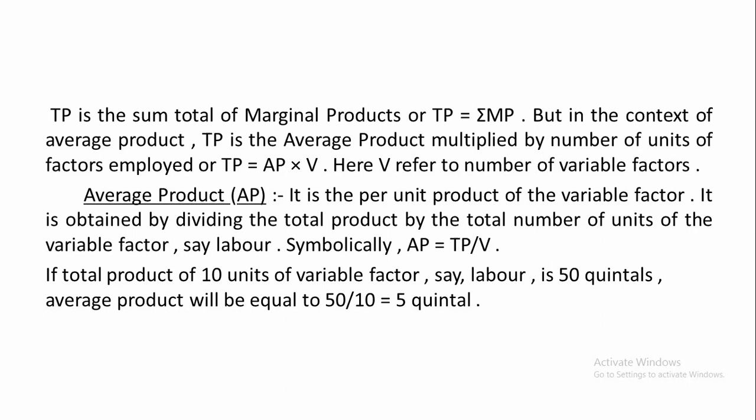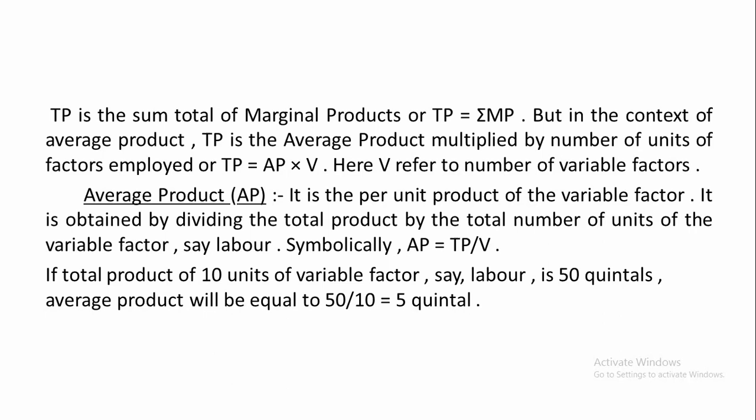But in the context of average product, TP is the average product multiplied by the number of units of factors employed, or TP is AP into V, AP multiplied by V. Here V refers to the number of variable factors. When we multiply the number of variable factors with the average product, we will get total product. But when we take the sum total of marginal products, we will get total product. Right? So that is all about total product.